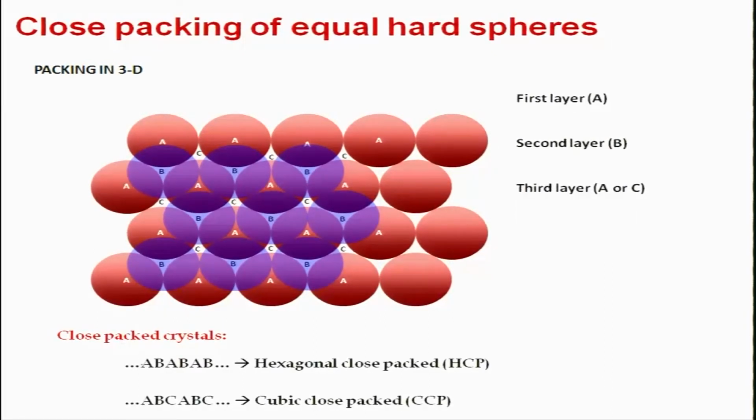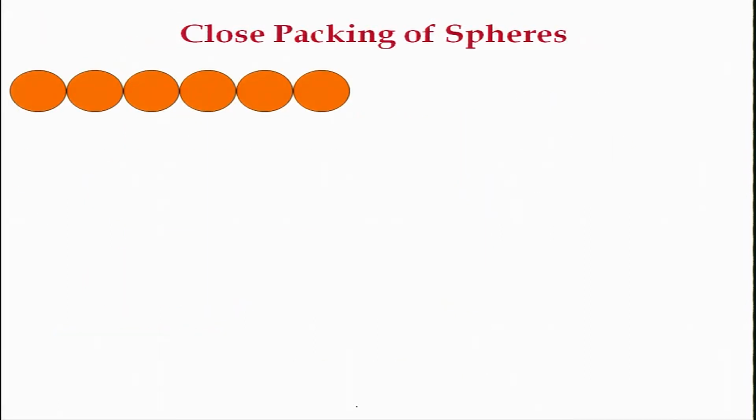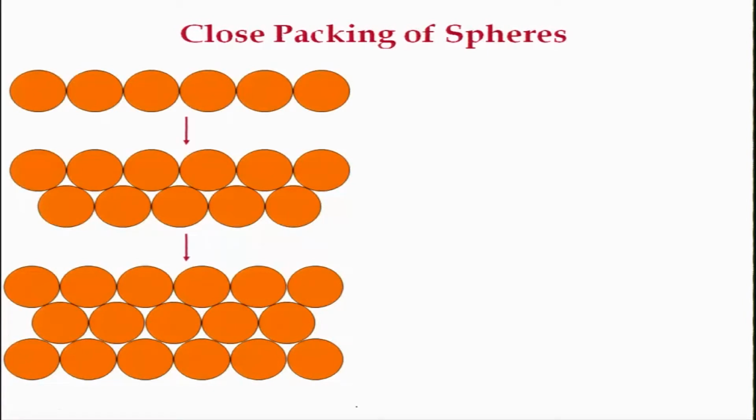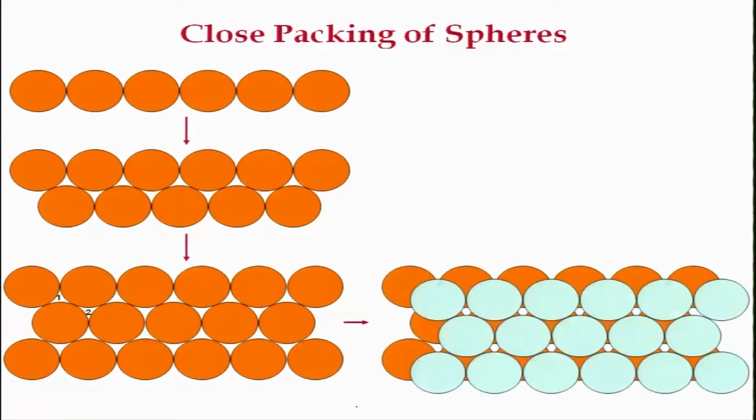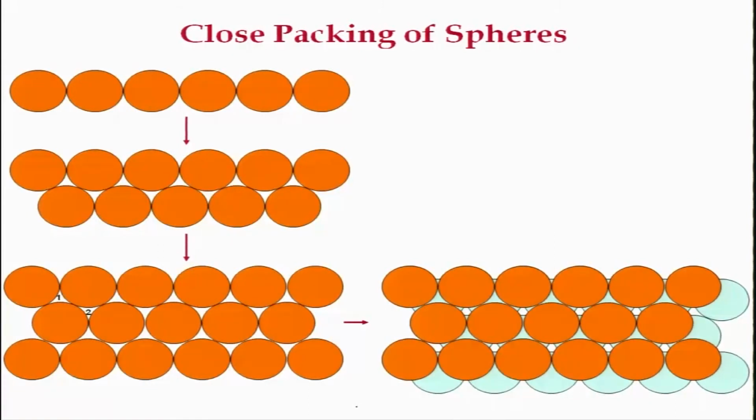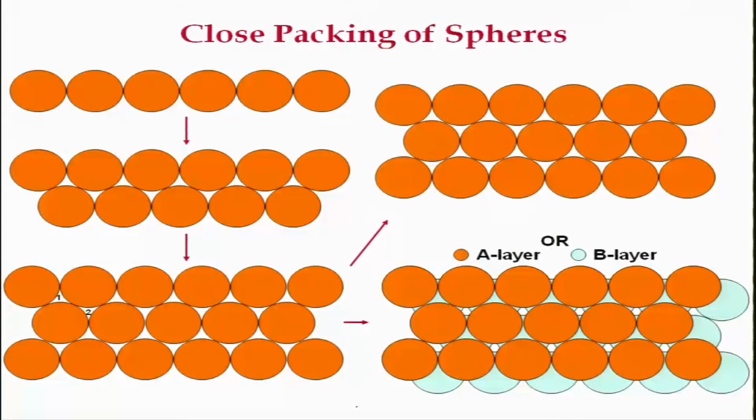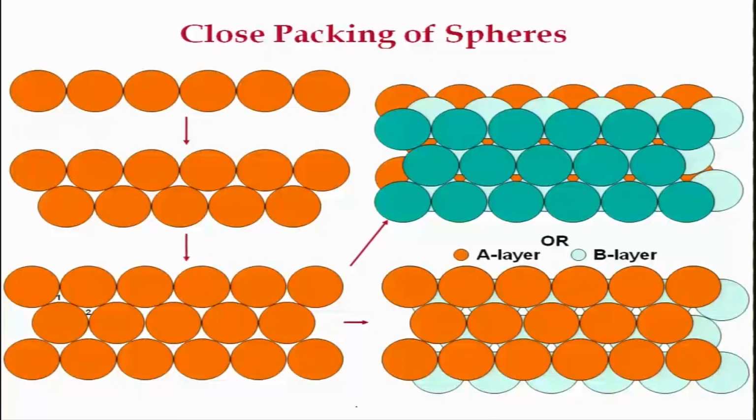If it is AB, AB, AB, then it makes a hexagonal close packed structure, and if it is ABC, ABC, ABC, it will make a cubic close packed structure, which turns out to be a face centered cubic lattice. So, this is how you will have packing: first layer, second layer, third layer, then you put another layer on top. This is AB, and this is ABC, ABC kind of packing.